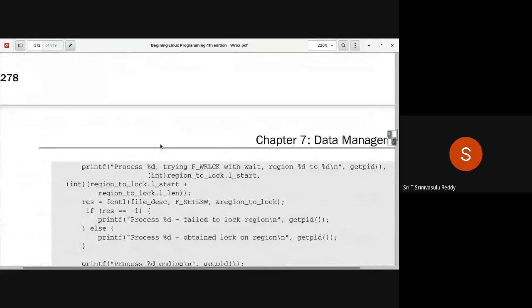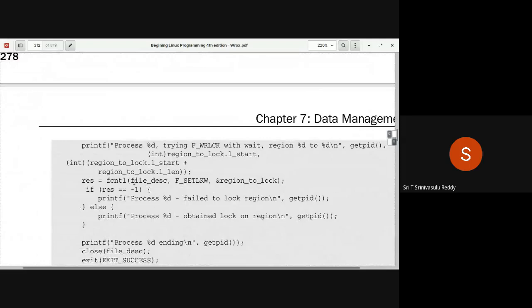The call will be different. Here the fcntl command will be F_SETLKW, so that this fellow will really wait until a lock is possible. When can this fellow get an exclusive lock from 16 to 21?